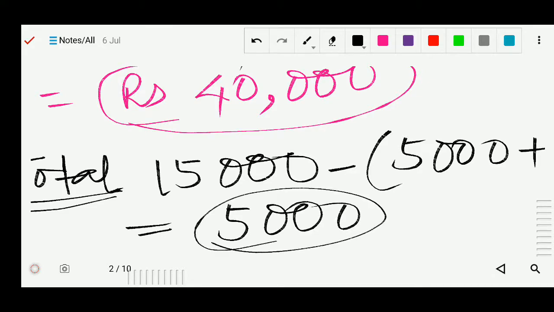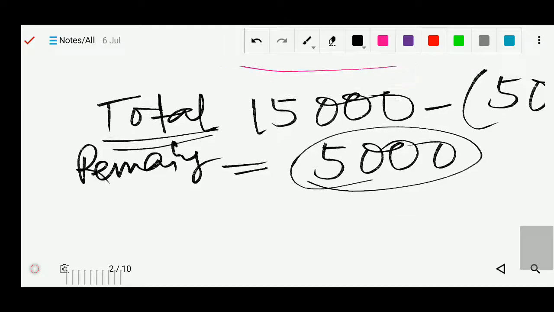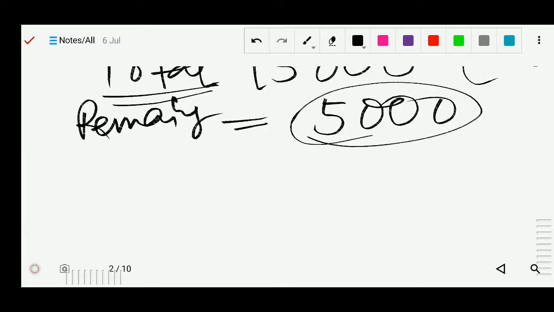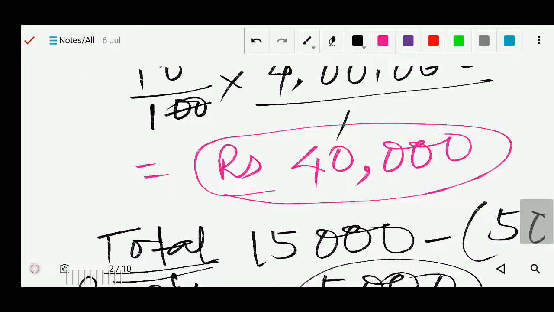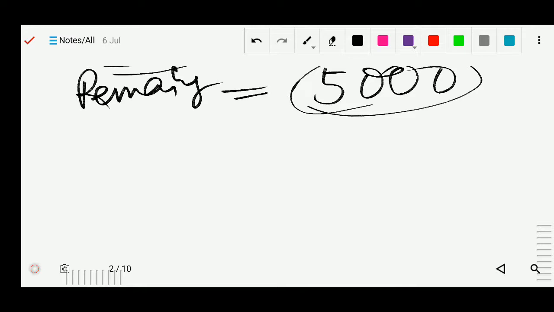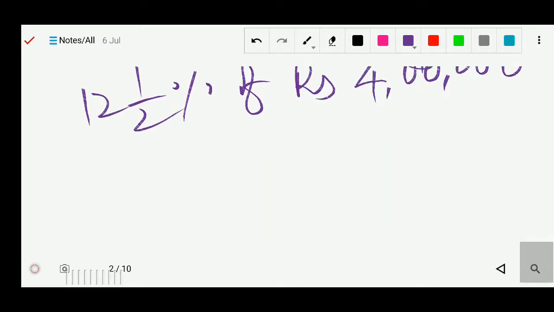So this 5,000 is your total remaining books. Now the selling price of 5,000 books will be the same as we found out here, 4 lakh. So we will use the same here also. So we will write 12.5% of rupees 4 lakh.